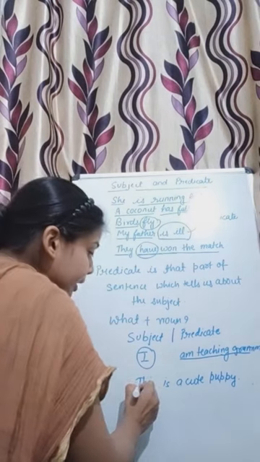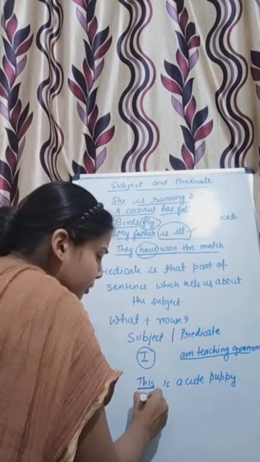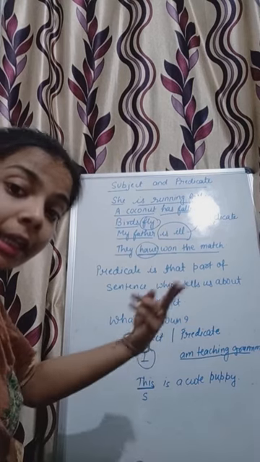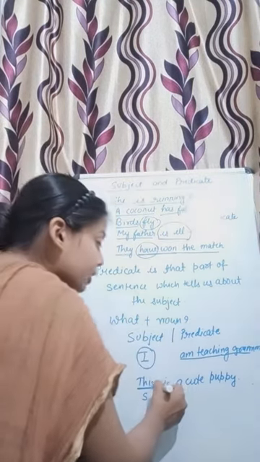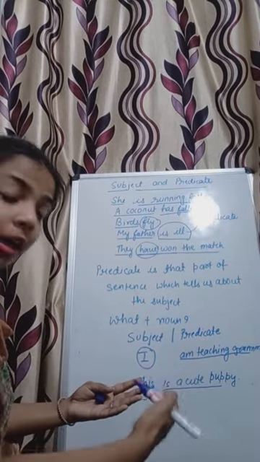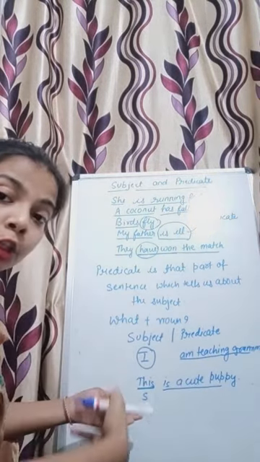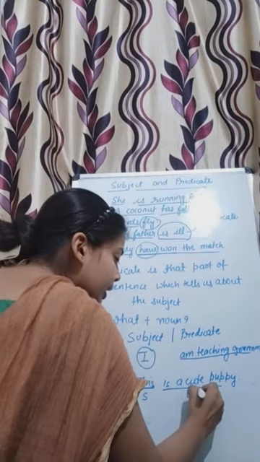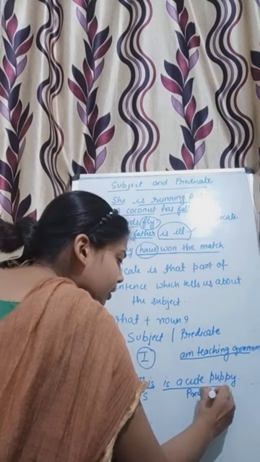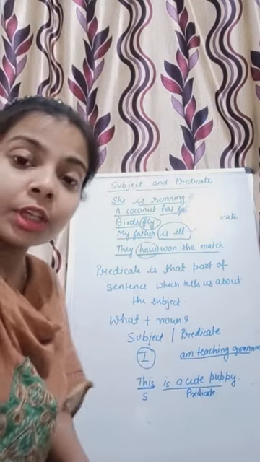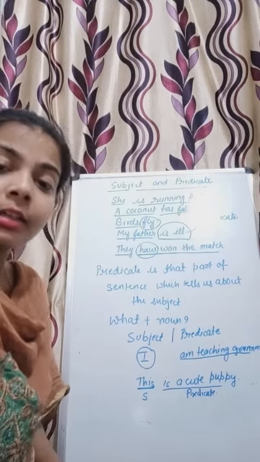So this will become the subject because this is pointing to a dog, and is a cute puppy is a description about the dog, so it will come under predicate. So that's all for today. We learned what is subject and what is predicate. Thank you.